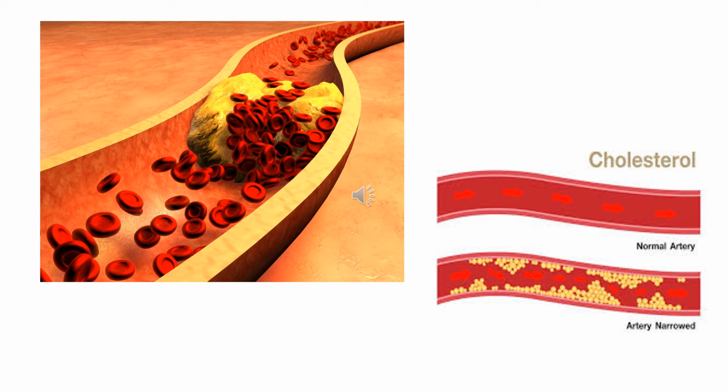Here in this slide, we see cross section of arteries. The first picture shows a cross section of an artery wherein the flow of the blood is restricted because of the yellow mass which is present over here, which is nothing but cholesterol. In the next picture, a normal artery is being shown and an artery which has been narrowed because of the presence of cholesterol along the side walls of the arteries.